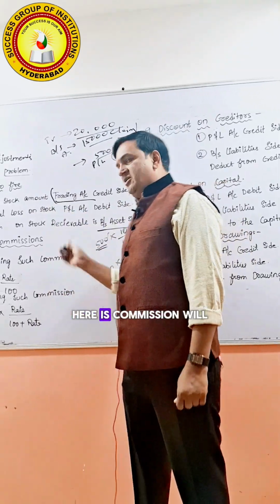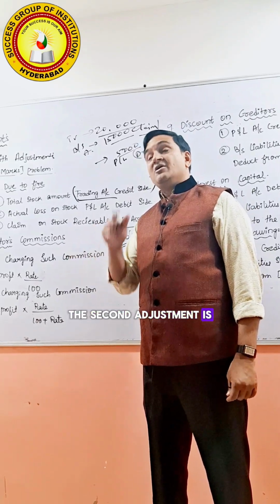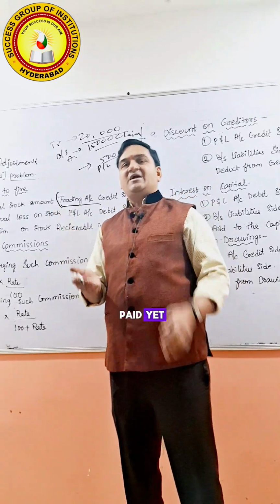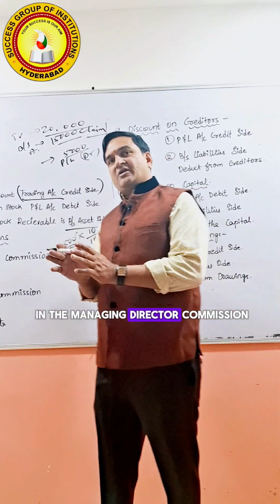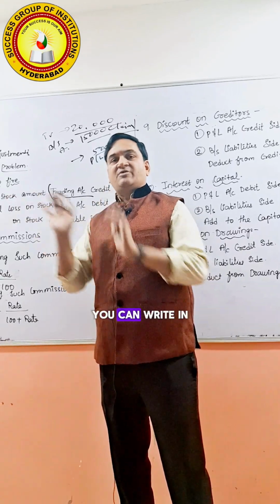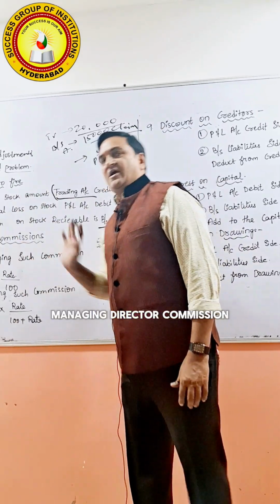The first adjustment here is that commission will be recorded on the debit side of the profit and loss account. The second adjustment is on the liability side, because you have not paid yet, you have to pay. Being a liability, outstanding managing director commission you write on the liability side of the balance sheet. So that was stock destroyed due to fire and managing director commission.